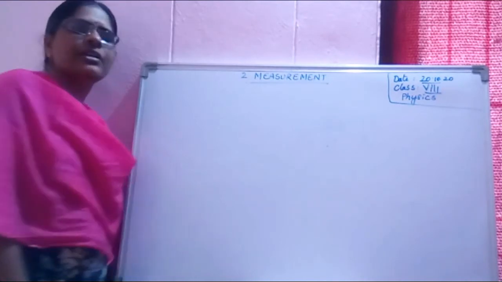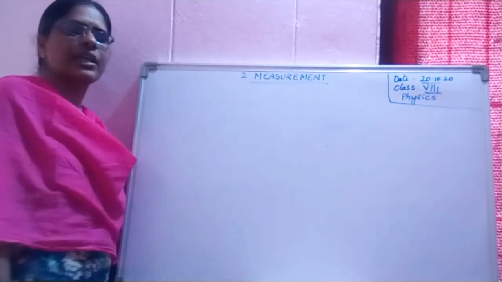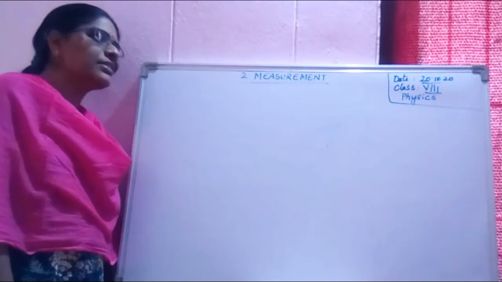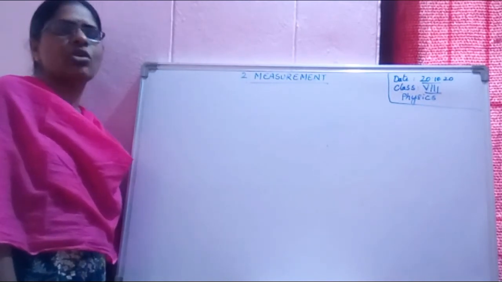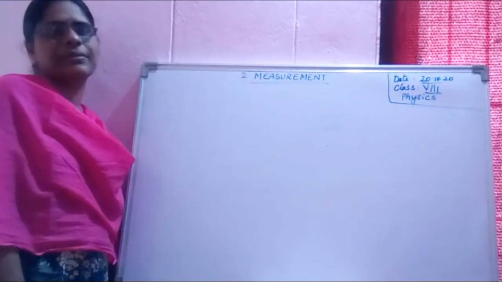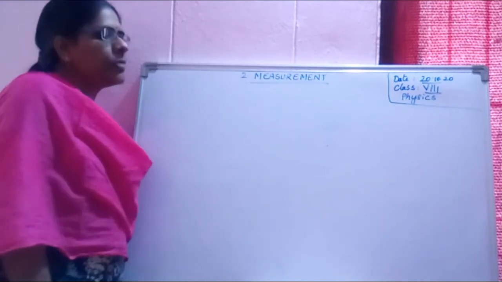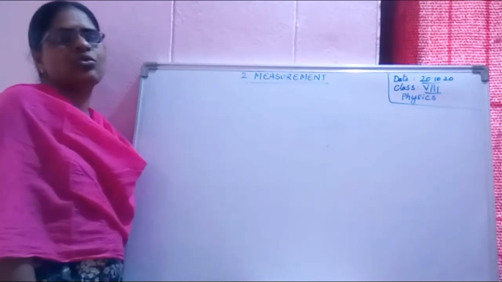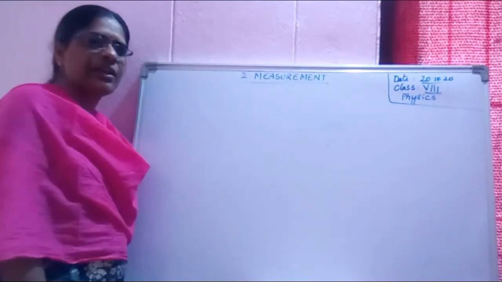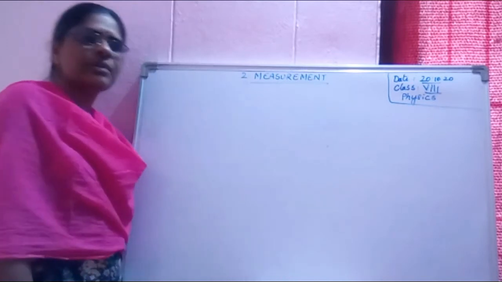Now here you will be learning in this chapter about a new term called density. Before entering into density, let us do a small activity and recall about measurement.